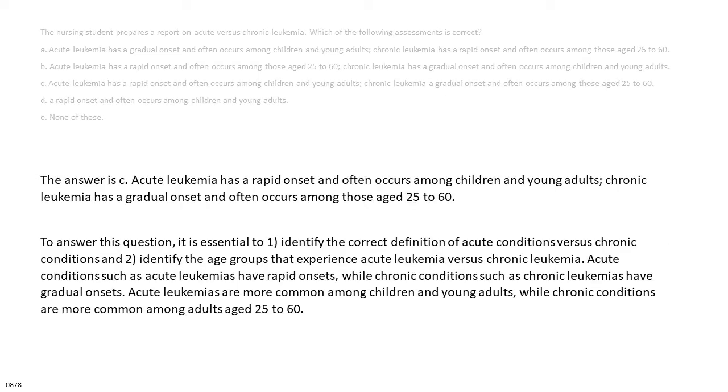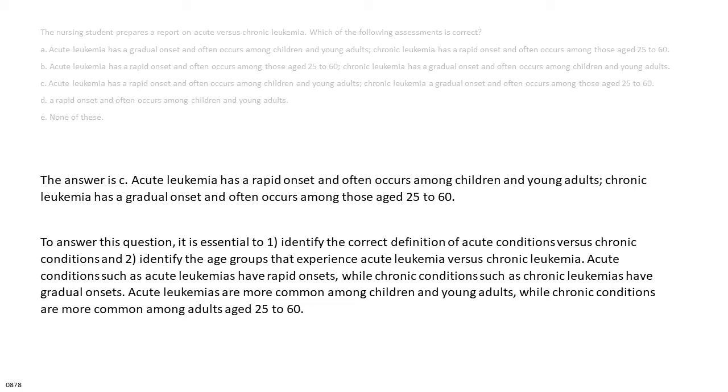The answer is C. Acute leukemia has a rapid onset and often occurs among children and young adults. Chronic leukemia has a gradual onset and often occurs among those aged 25 to 60. To answer this question, it is essential to 1. Identify the correct definition of acute conditions versus chronic conditions, and 2. Identify the age groups that experience acute leukemia versus chronic leukemia.